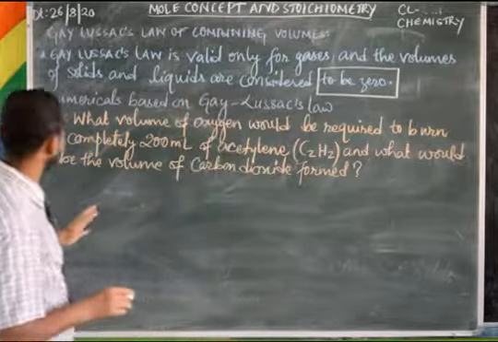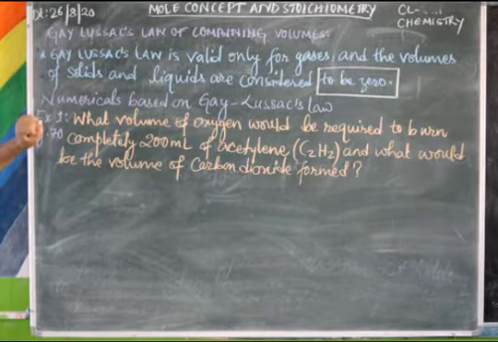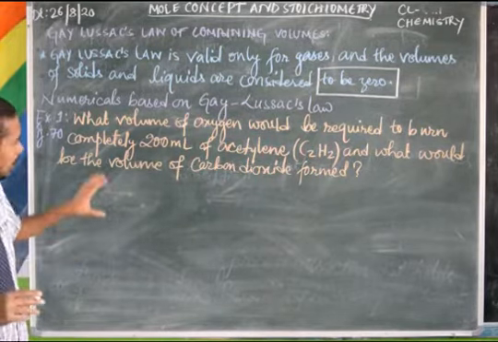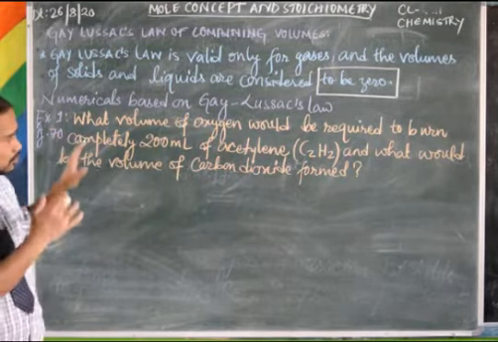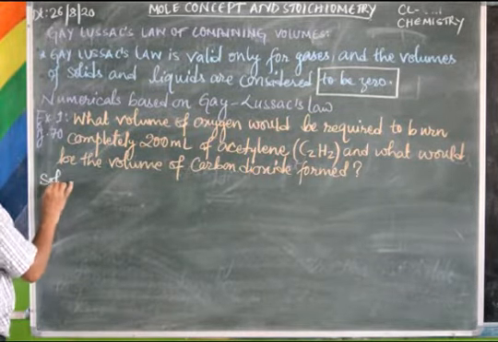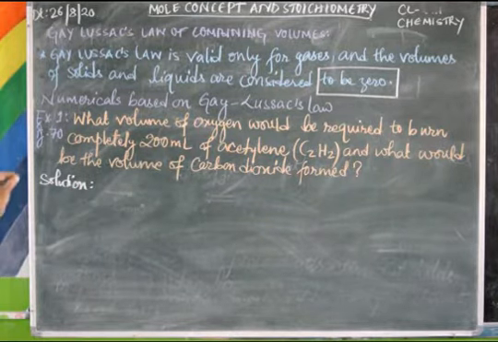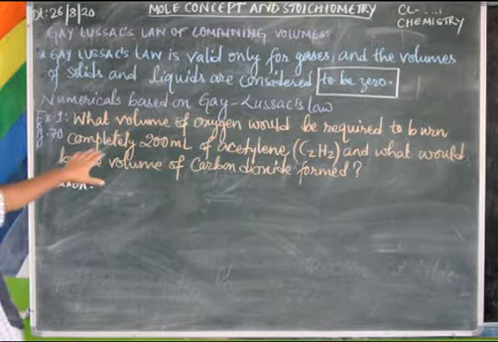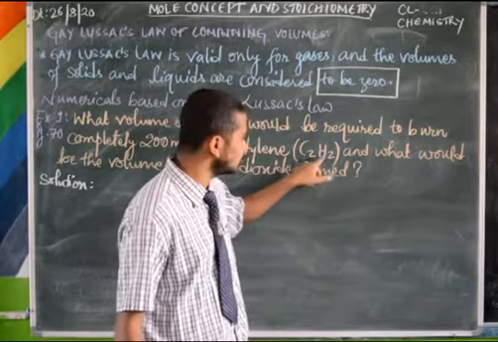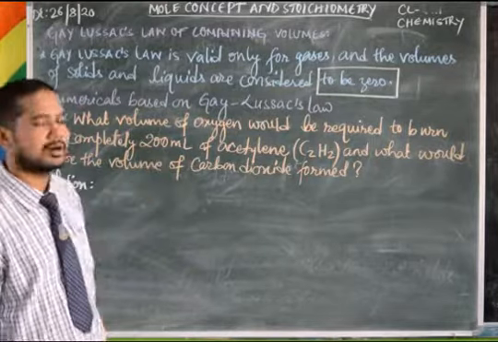Now I'll be explaining this Gay-Lussac's law with this example. Numericals based on Gay-Lussac's law. There are a few numericals in your book. I'll be doing this, so following this you can do the rest. Let's see. What is the question? What volume of oxygen would be required to burn completely 200 ml of acetylene? What is the formula for acetylene? C2H2. And what would be the volume of carbon dioxide formed?